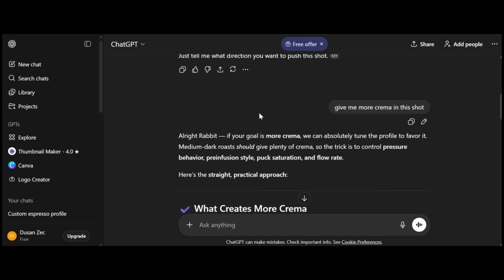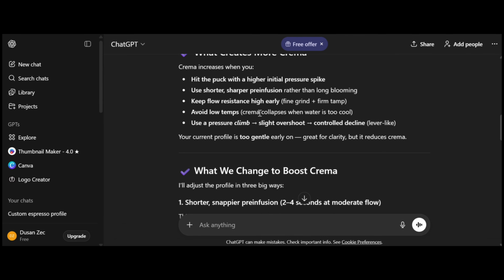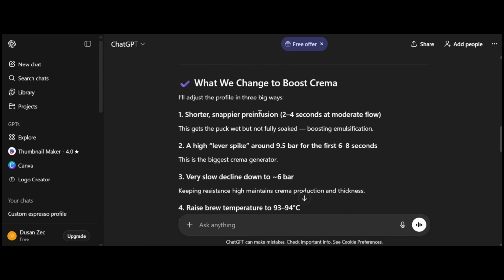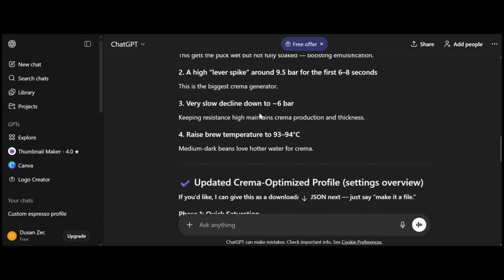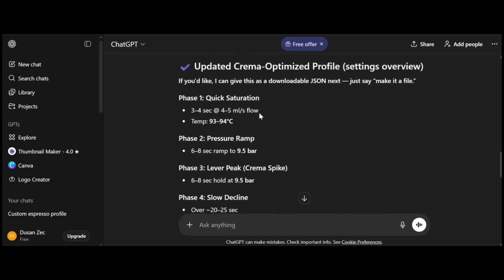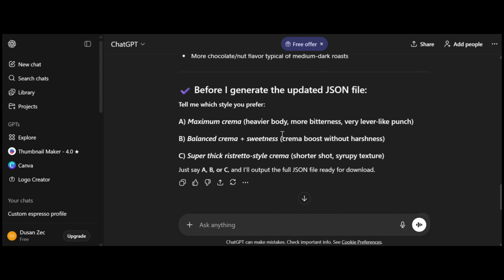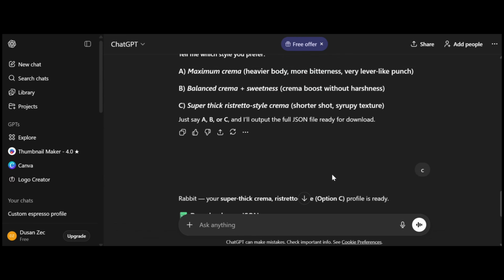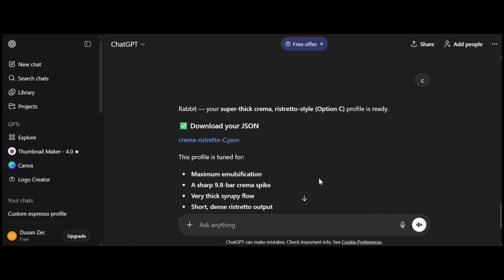It's like I said, give me more crema in this shot. And it says, all right, and then it gives you options: this is what this does, shorter pre-infusion, just a high spike when you add more pressure, and so on and so forth. It gives you all the explanation, what temperature, more crema, and then it asks what kind of crema I would prefer. So it gives you the logic behind it, and I said, okay, just give me the C. I want the thickest one there is, thick boy, and it gives me this crema ristretto.